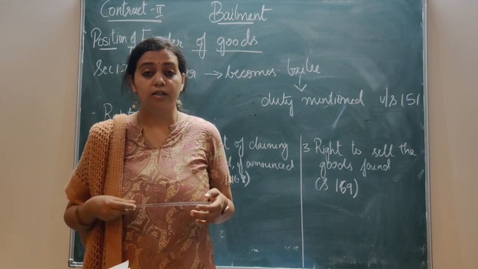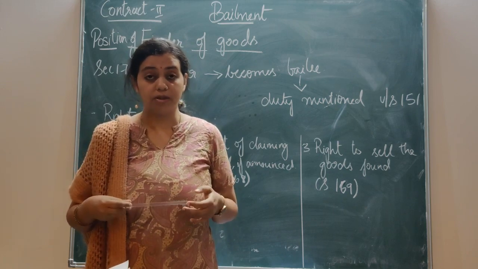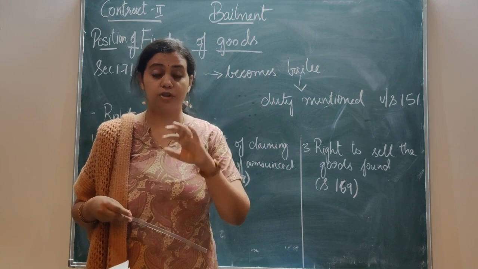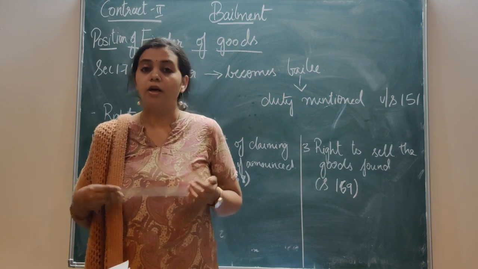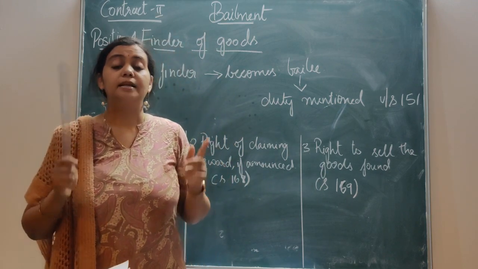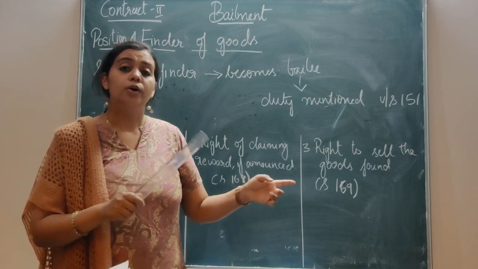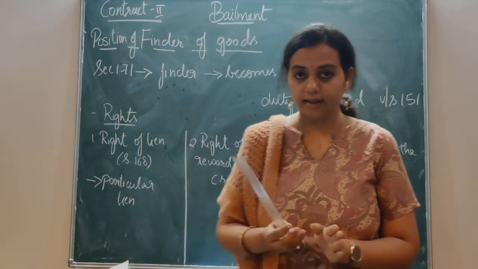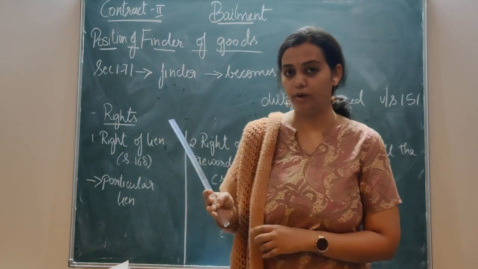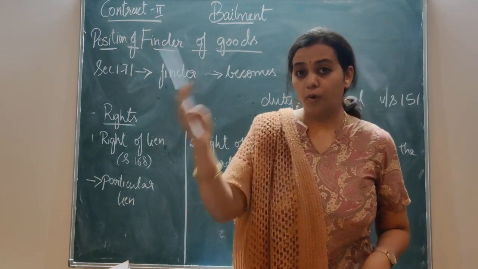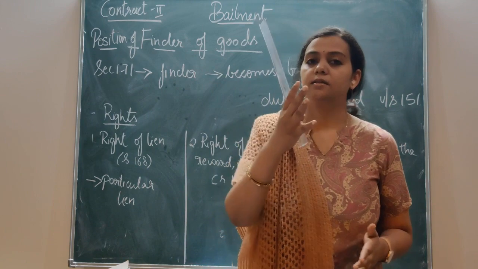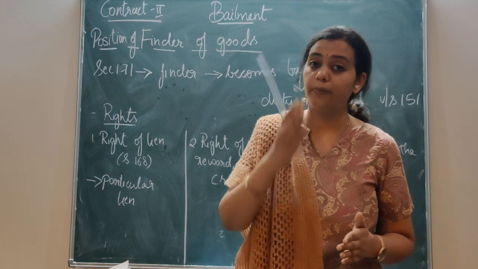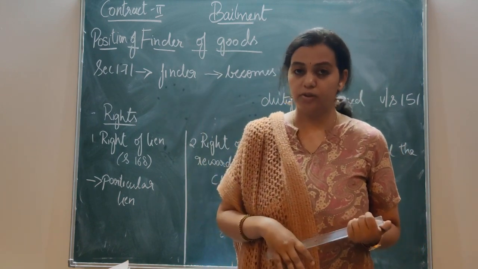Now B is bound to pay A rupees 1,000 even after finding the goods. When, at the time of delivery of the goods to the owner, the owner promises any amount, the owner is still liable to pay to the finder of the goods.